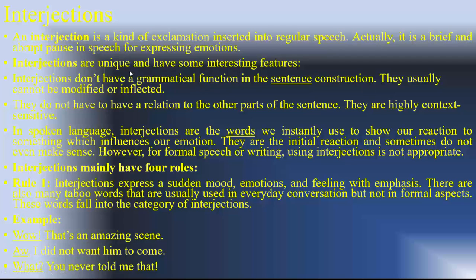Unique, that is one of a kind. Features, properties. Interjections don't have a grammatical function in the sentence. They don't affect the sentence in any way except the meaning, not the grammar. In sentence construction, they usually cannot be modified or inflected. They do not have to have a relation to the other parts of the sentence. They are highly contextual, or context sensitive.